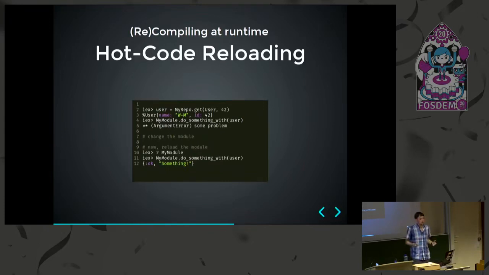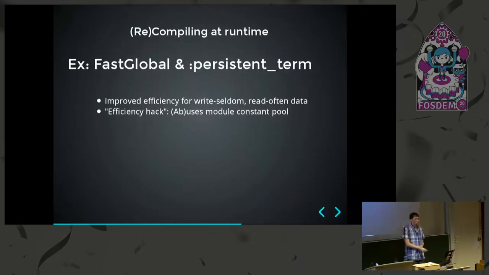But now for some other examples where hot code reloading really makes sense, besides being able to deploy new versions of your software without stopping a program. One example, which is by some people called a little bit of a hack, is known as fast global, and nowadays there's also a built-in version of this, persistent term.